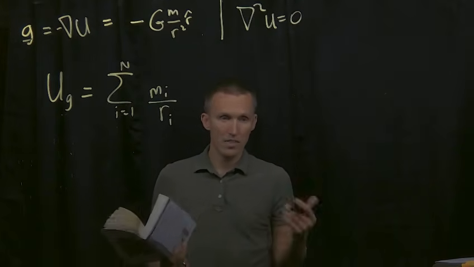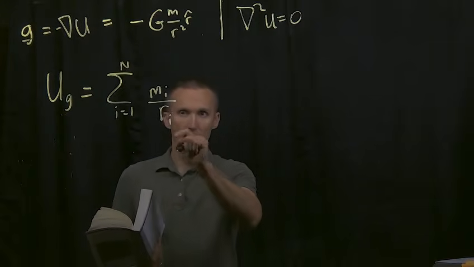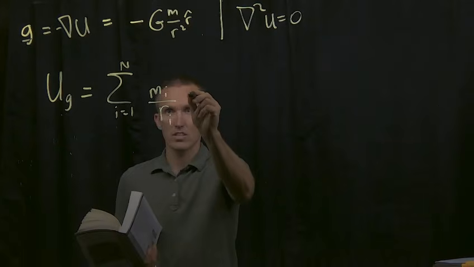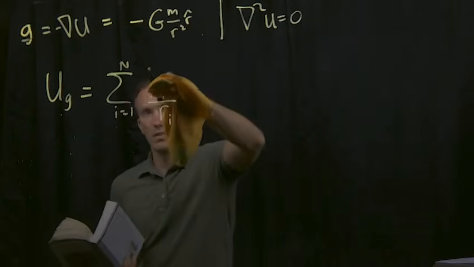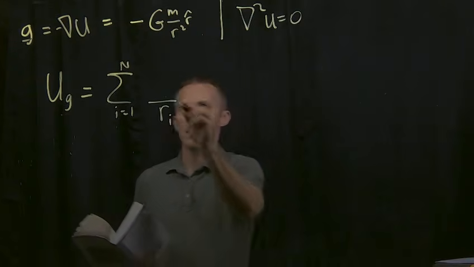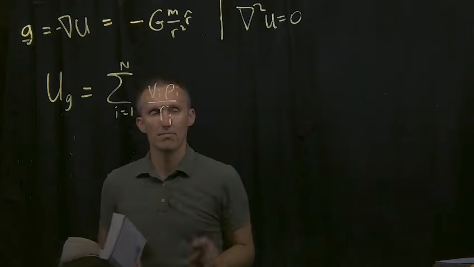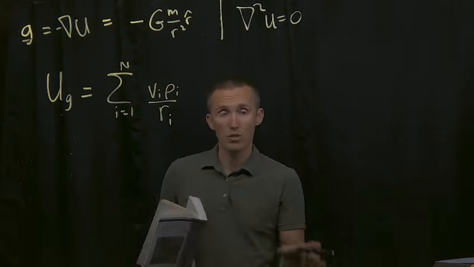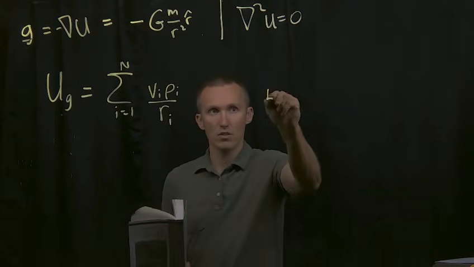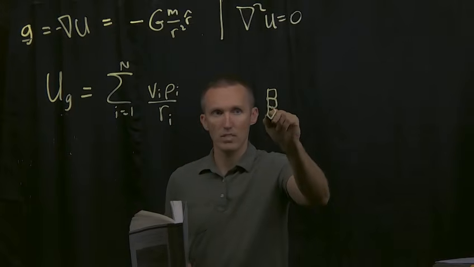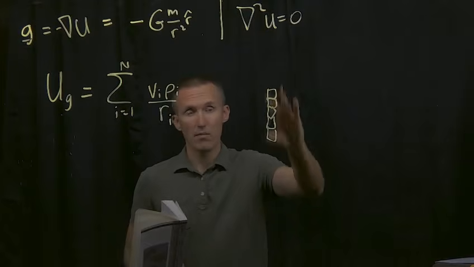Now, what happens in the limit as the little masses get small? I can say this in another way. Instead of saying mass, I can say a volume and a density. The volume times the density gives us a mass. This goes back to my example with the bunch of little boxes.